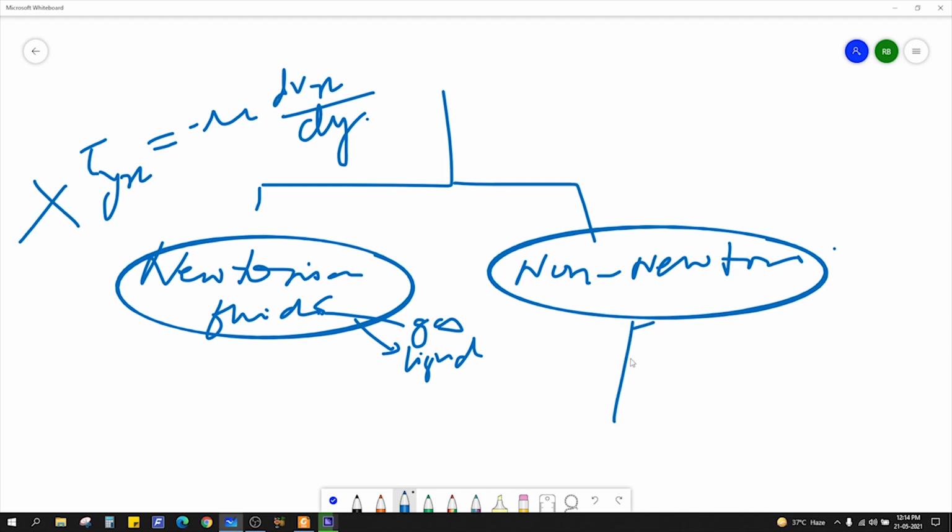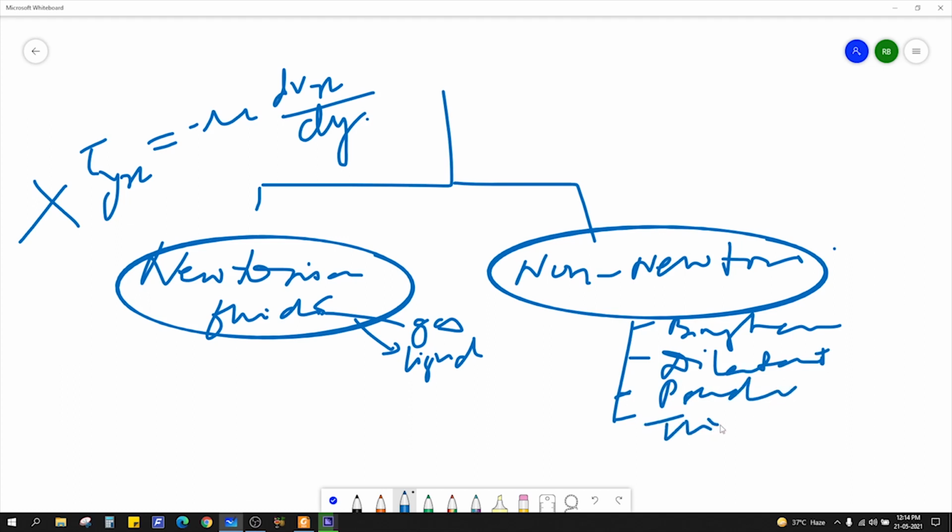Within non-Newtonian fluids, there are different types. You might have heard of Bingham plastic, then you have dilatant, then pseudoplastic, then thixotropic, rheopectic. They are the classes of fluids under non-Newtonian fluids.